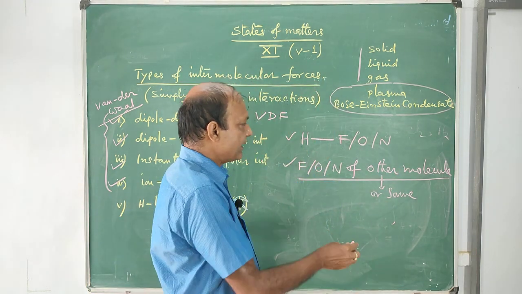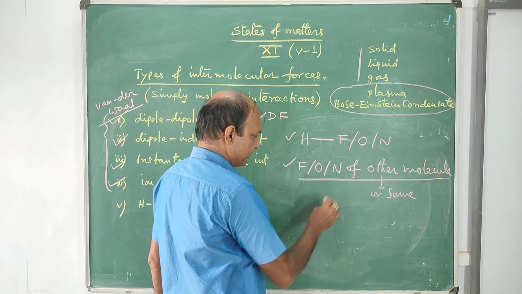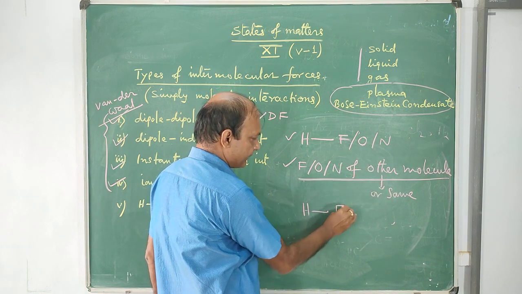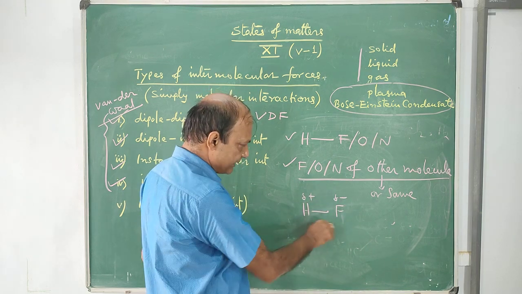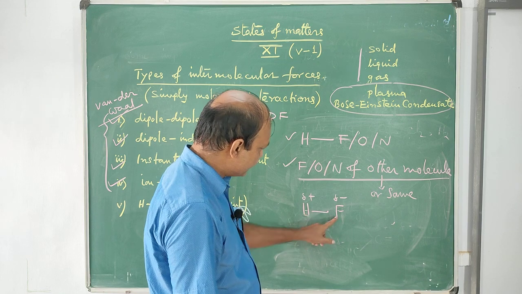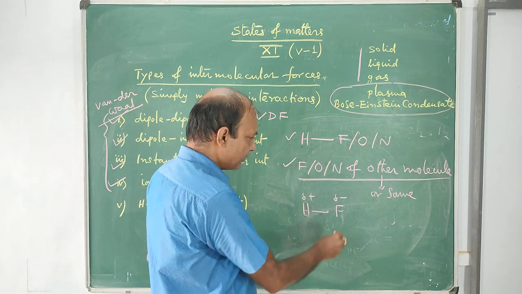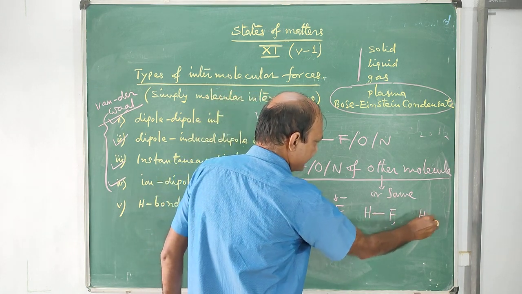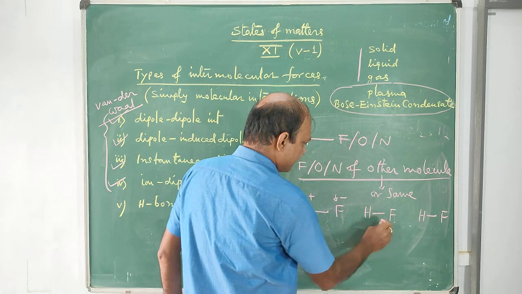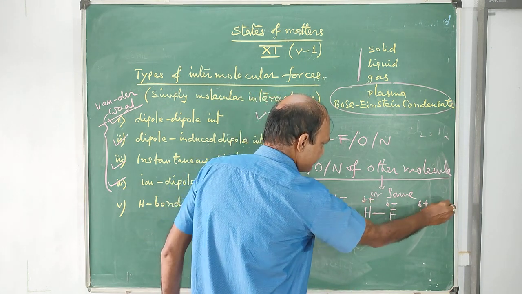Now I am explaining what is meant by same molecule and other molecule. For example, HF. H is positively charged, F is negatively charged. So it is a hydrogen atom attached to fluorine, and it can form hydrogen bonding. Now take another HF molecule. See here, this is positive, this is negative, this is positive, this is negative.